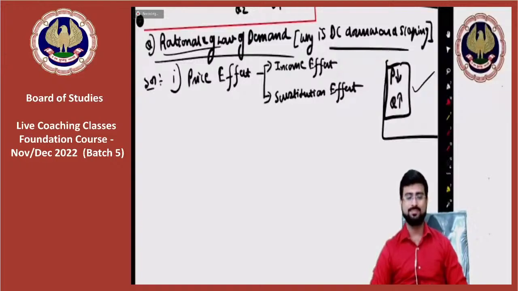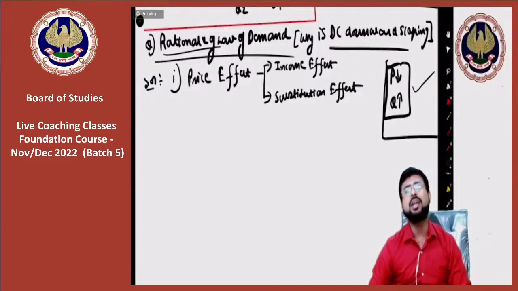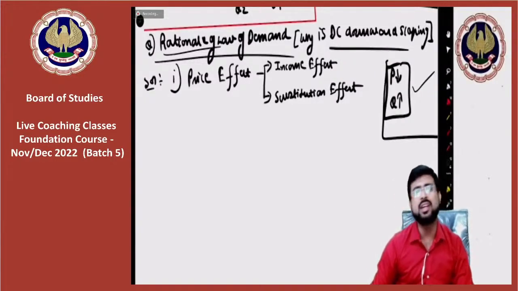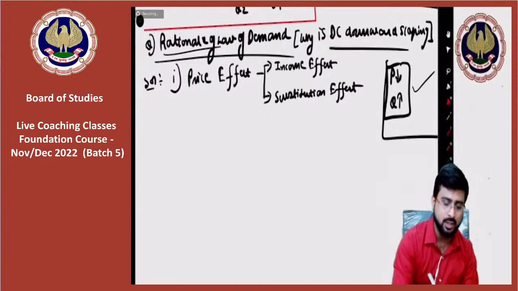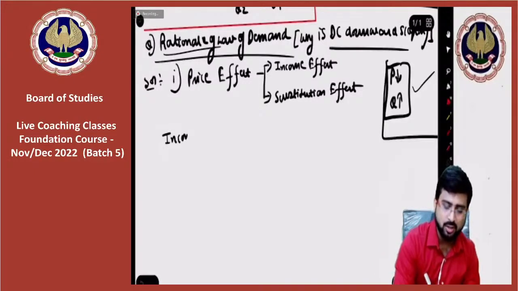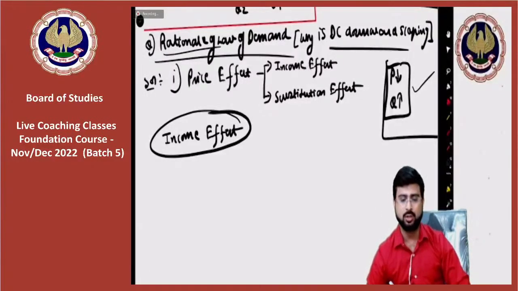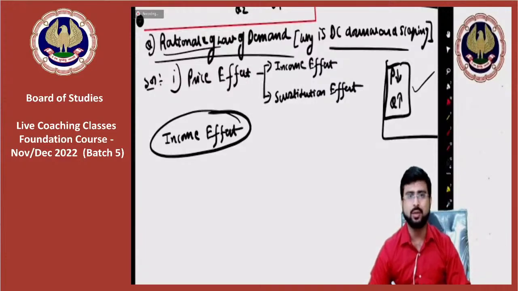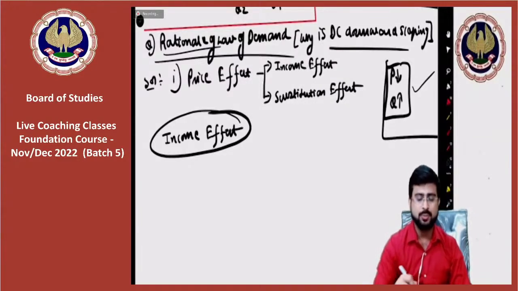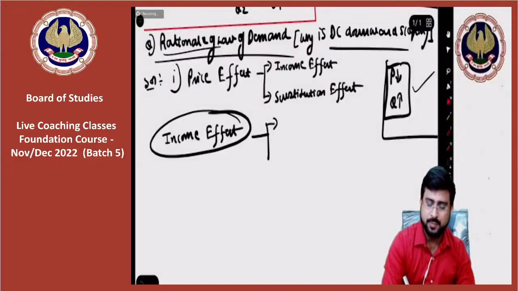Okay, so let's go. Number one is income effect. Please pay attention, everyone. The points are very technical in nature. Income effect is what we are explaining. My dear friends, a consumer has two types of income.